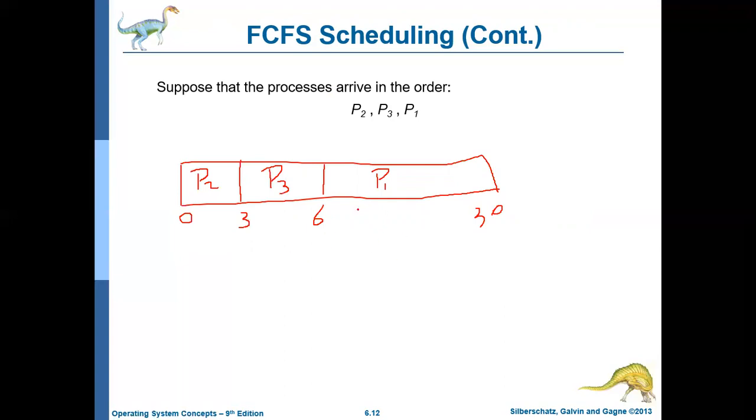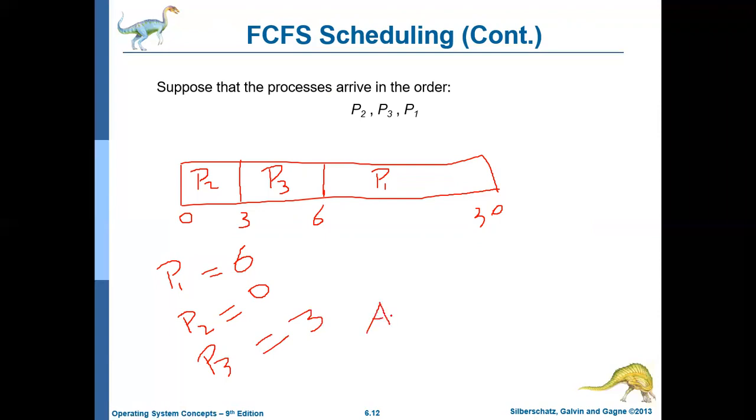Now let us see what the average waiting time is. The waiting time of P1 is now only 6 milliseconds, because it started at the 6th millisecond. The waiting time of P2 is 0. It is not waiting at all, it starts immediately once it enters the ready queue. And the waiting time for P3 is 3 milliseconds.